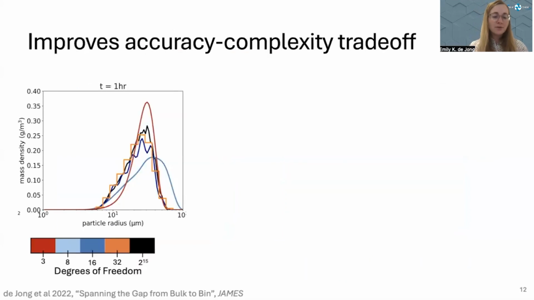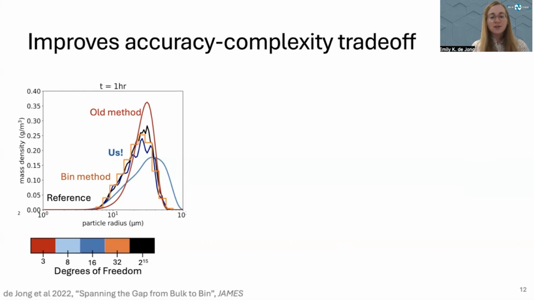Well, we can compare a few different methods against a high-fidelity reference case where we represent individual droplets, 2 to the power of 16 of them to be precise. Again, not a real solution here, just a reference case. We can compare it against, for instance, the old method, the method of moments that I described to you earlier, which is plotted in red and uses 3 degrees of freedom, and also against one version of this bin or spectral method that uses 32 degrees of freedom. And you'll see here 2 lines using this collocated basis function approach.